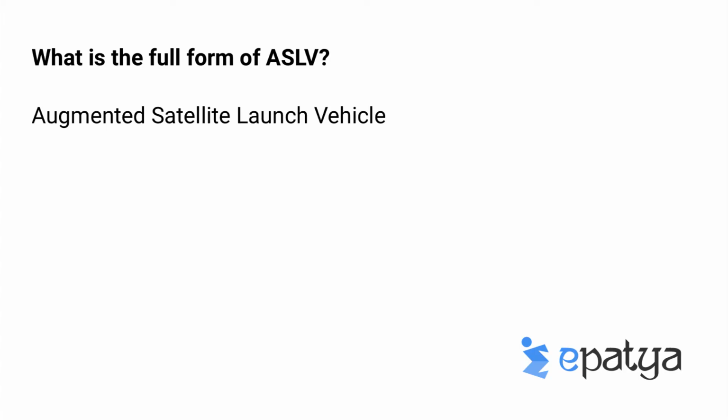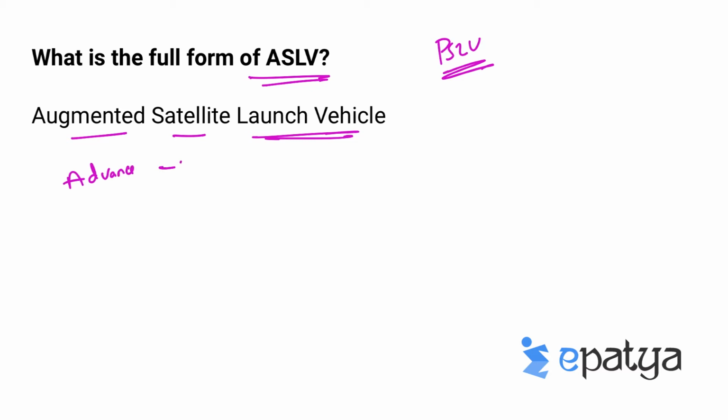What is the full form of ASLV? So we might have heard the terms like ASLV or PSLV when we talk about science and technology related current issues. So this is one such topic we are dealing with today. The full form of ASLV is Augmented Satellite Launch Vehicle. It can also be called Advanced Satellite Launch Vehicle. In short it is known as ASLV.